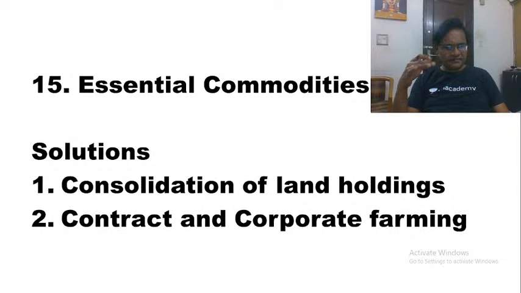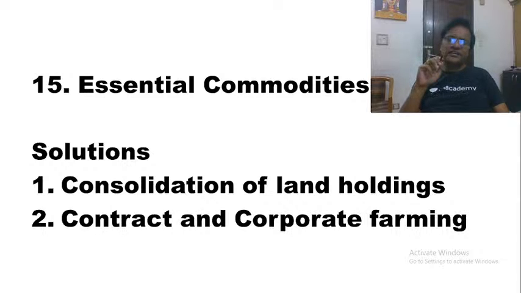As we proceed, we will come out with all the solutions also. Let us look at the solutions for these issues in the agriculture sector. As I said, all these 15 issues that we have spoken about here are questions that are repeatedly asked in our main examination. We will come to the prelims aspect of the agriculture sector when we discuss the Economic Survey agriculture chapter.